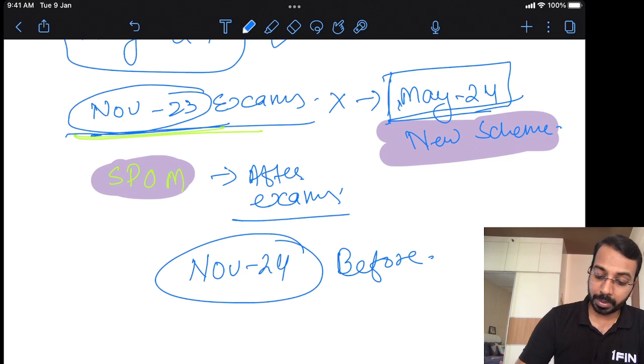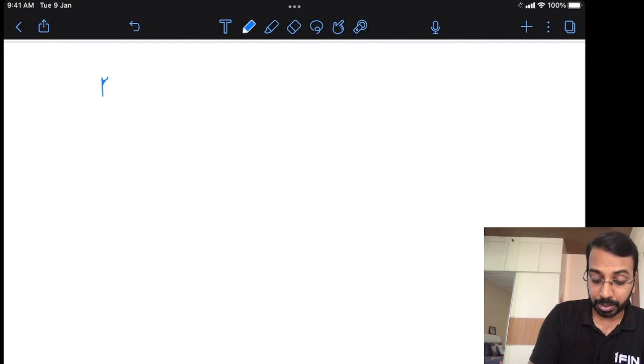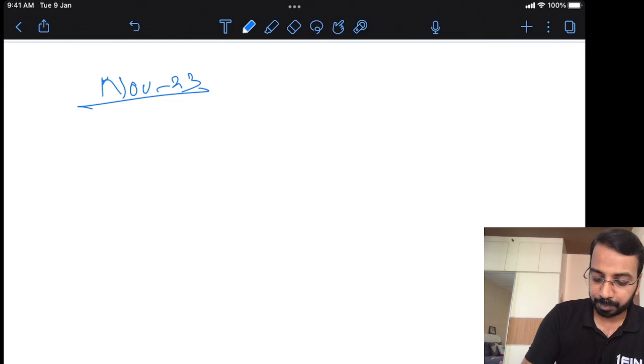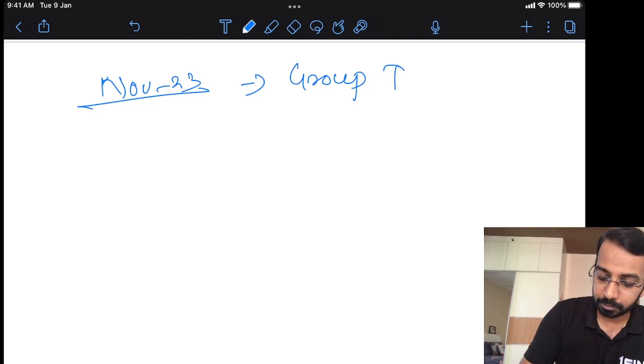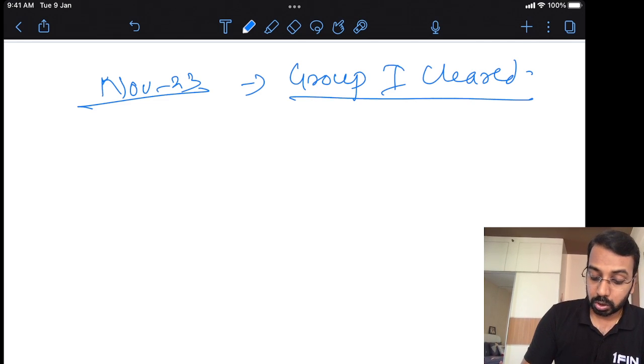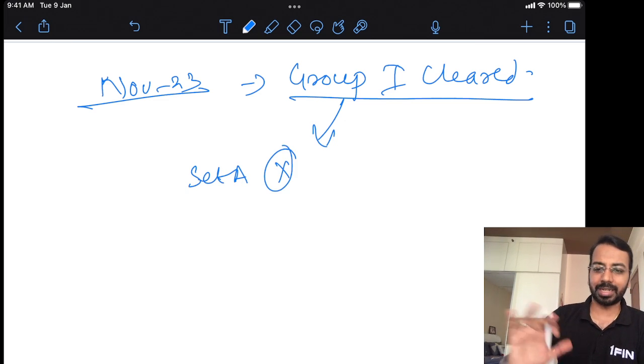Now, there would be some category of students who have written in November 23, or you have written before November 23, and let us say your group 1 of CA final is cleared. Now, if your group 1 of CA final is cleared, the set A is exempted. You don't need to write set A again because you have already cleared the law paper.